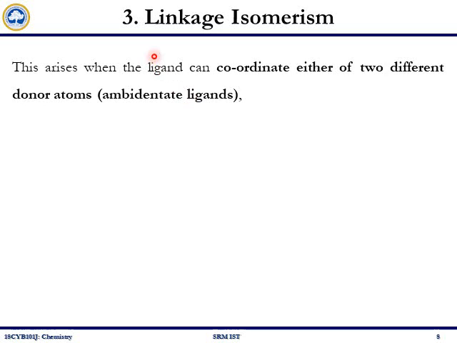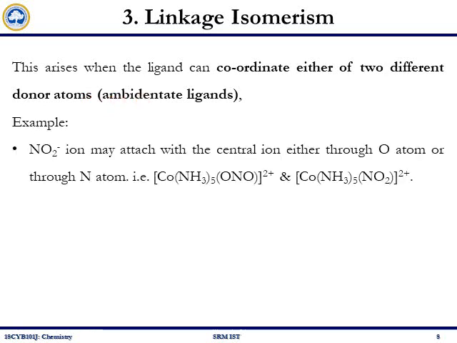The third type in structural isomerism is linkage isomerism. This arises when the ligand can coordinate through either of 2 different donor atoms, a ligand which we call an ambidentate ligand. For example, the NO2 minus ion. This ligand can coordinate with the central ion through the oxygen atom or through the nitrogen atom. Shown here are 2 examples.